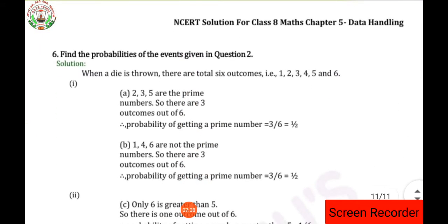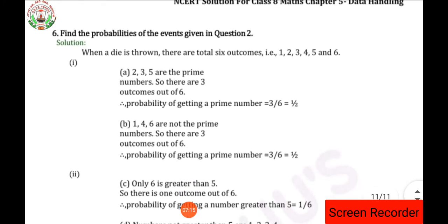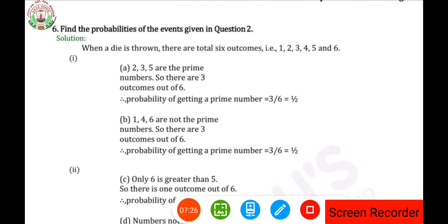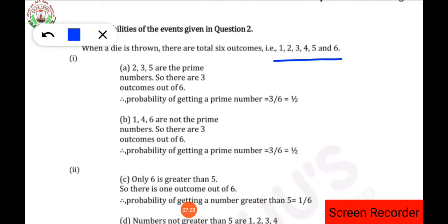Now next we are having: find the probability of the events given in question number 2. In question number 2 we had already seen what is said. Here in question number 2 we are talking about a dice, isn't it? A die contains the numbers 1, 2, 3, 4, 5 and 6 on its faces. How many faces does a die have? Actually it has 6 faces, so 6 numbers it contains, isn't it?